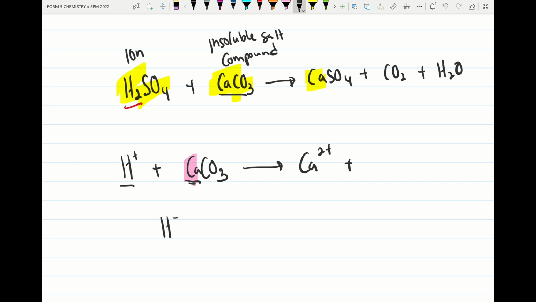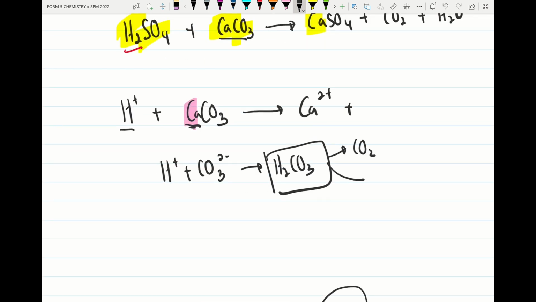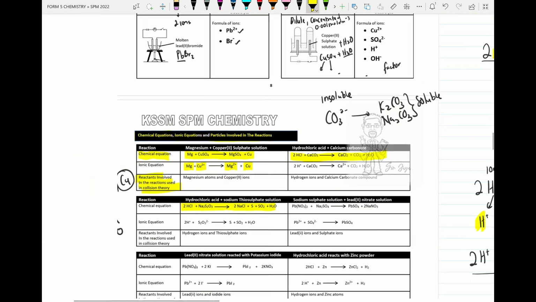Alright, and please remember, hydrogen ion combined with carbonate ion will form carbonic acid. And this unstable compound will rearrange to produce carbon dioxide and water. So we take the carbon dioxide and put it here, and we put the water here. And how to balance the equation? We check the hydrogen, so we put 2 in front of the hydrogen ion, and this will be the ionic equation. So when we want to explain the collision theory, the frequency of collision between hydrogen ion and calcium carbonate compound increases. Alright, so that's how we do the ionic equation.